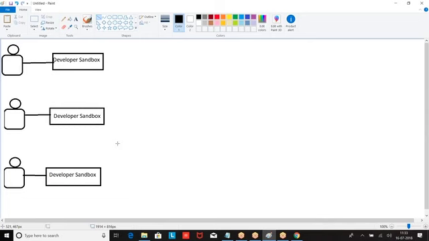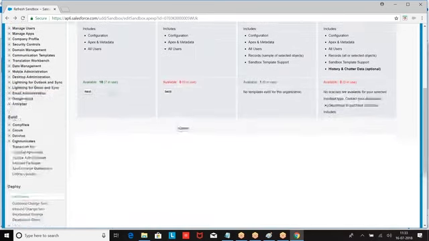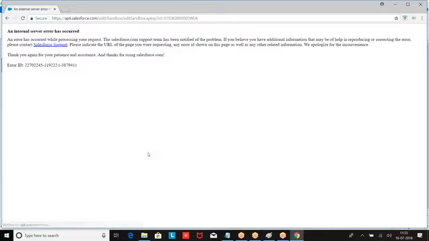Where is a developer sandbox? It is a copy of production's metadata. When I go to production, I am going to create it here.